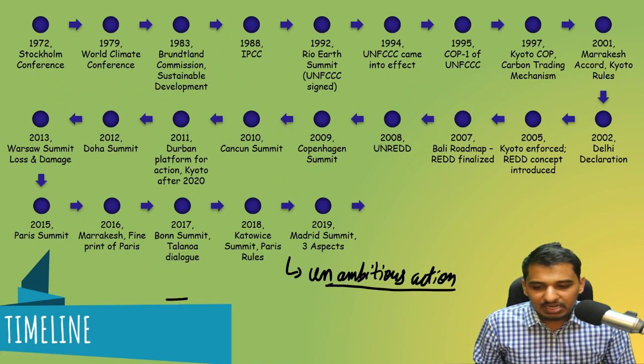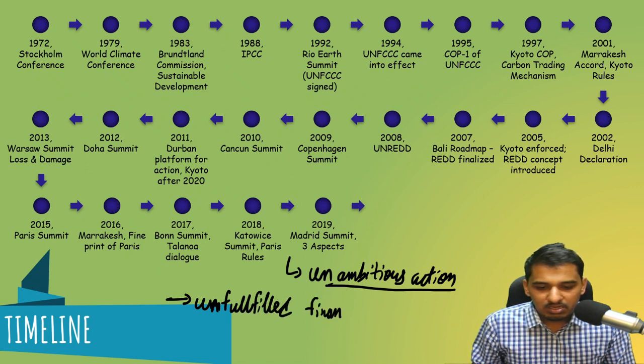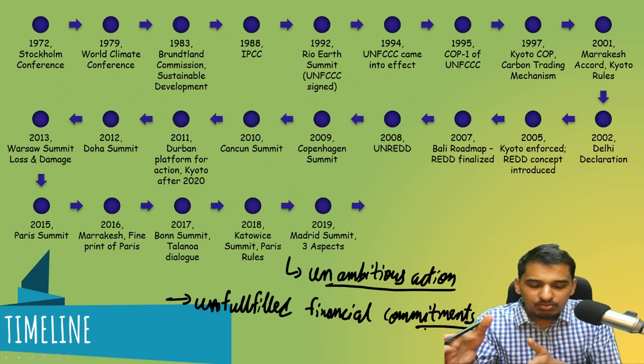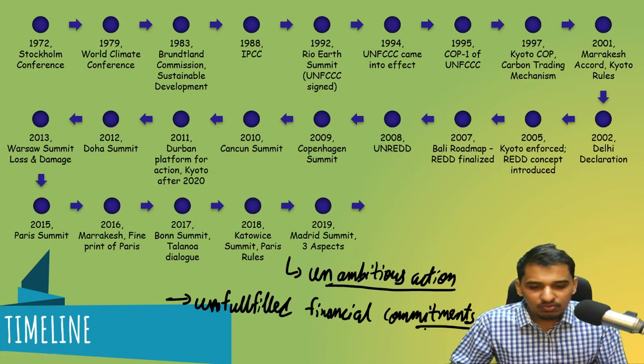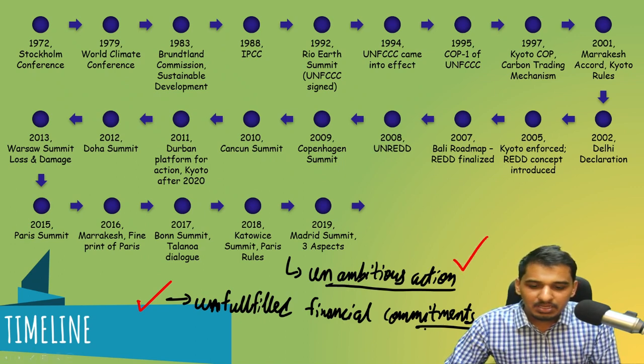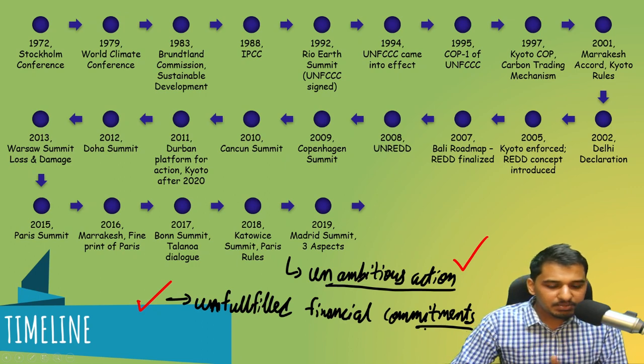Then we have unfulfilled financial commitments. Again, many countries commit too much, saying we will donate this amount, we will donate that amount, but this remains unfulfilled. This is the second issue. First is unambitious action, that countries announce too much but don't do anything. Second is unfulfilled financial commitments, that they do not fulfill the financial commitments they make.